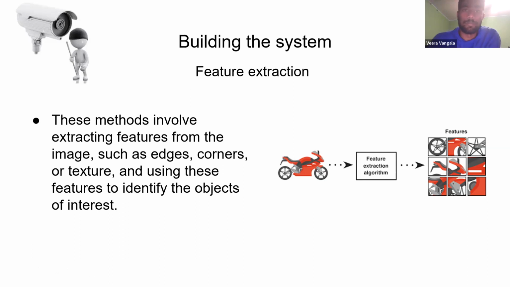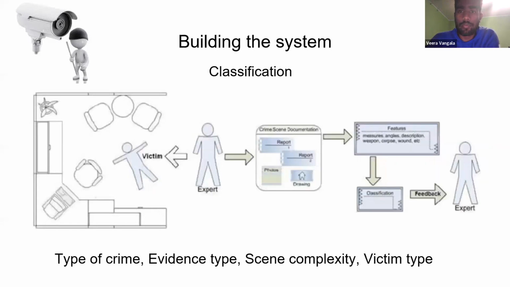And next thing, we are going to classify the images which we got from the feature extraction. So here we have to check multiple things in order to be processed. We have to check what type of crime is being committed by the person, who is the victim, and what is the evidence type you have collected from the image. Is it going to be a mask, gun, or something like that, or what is the complexity of this scene?